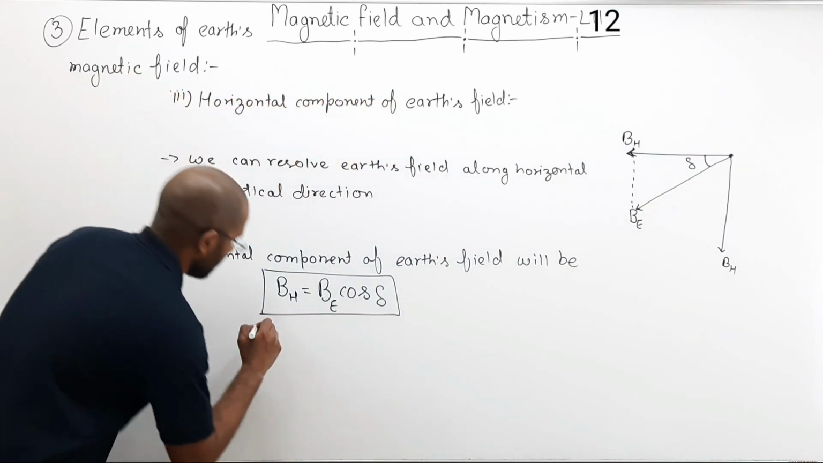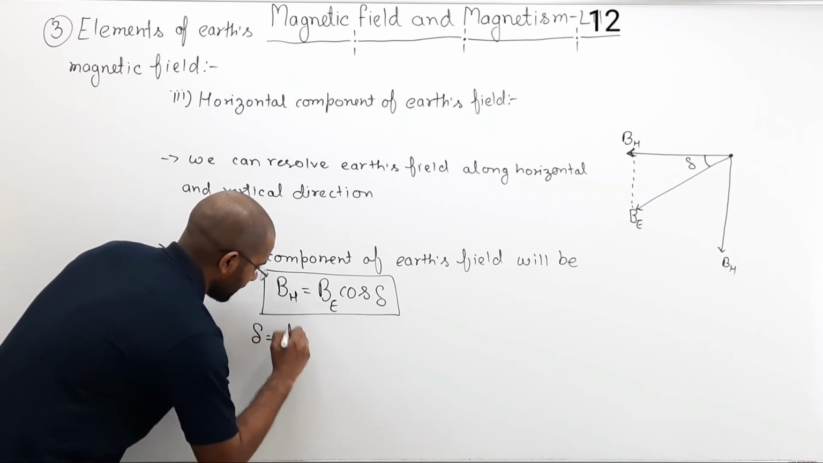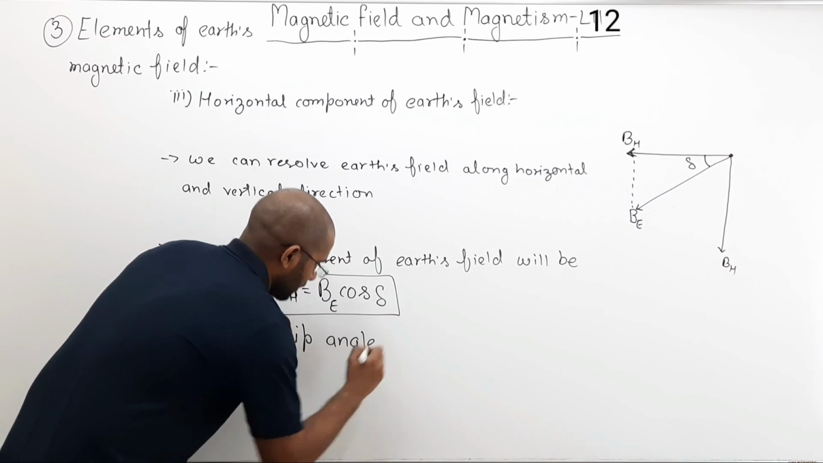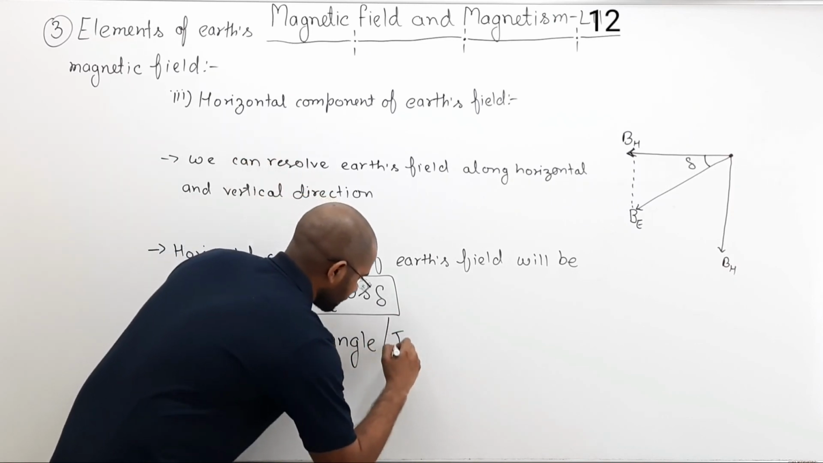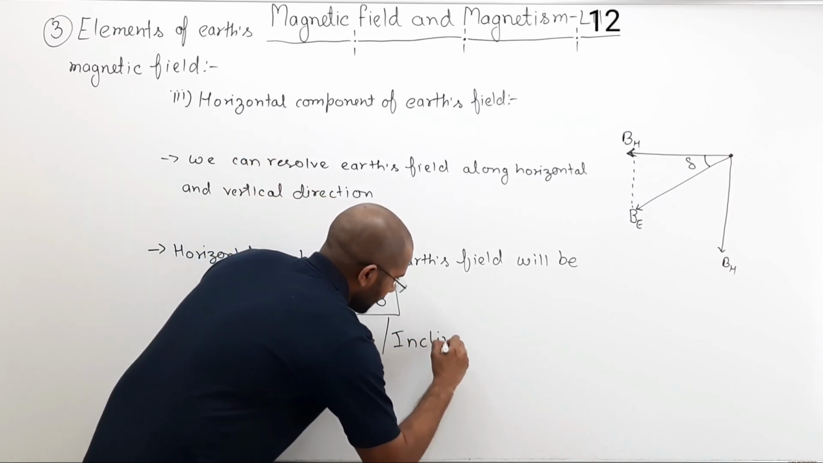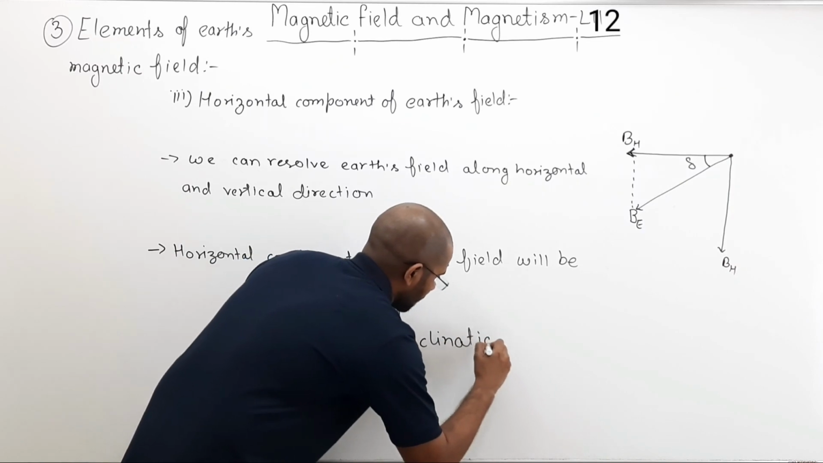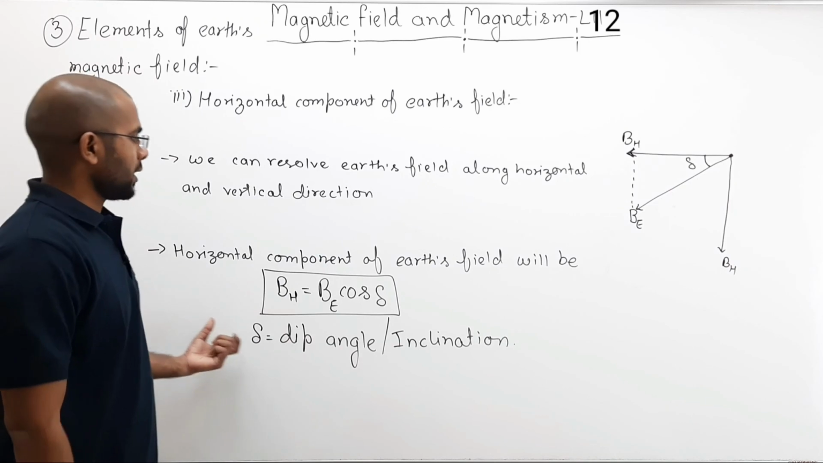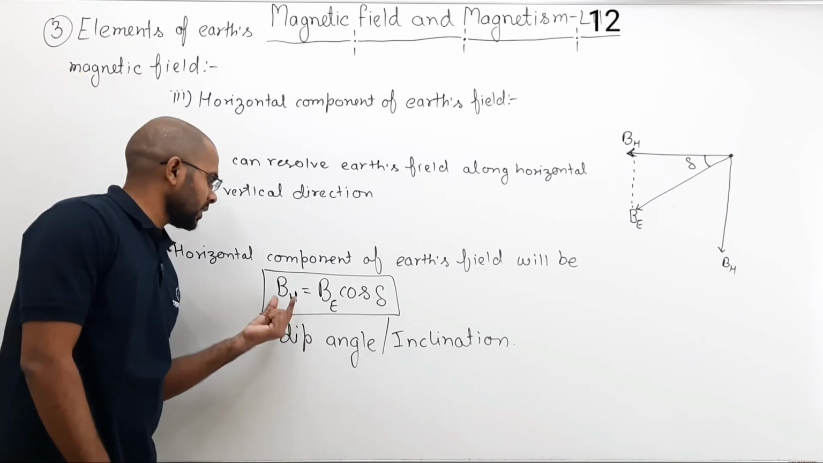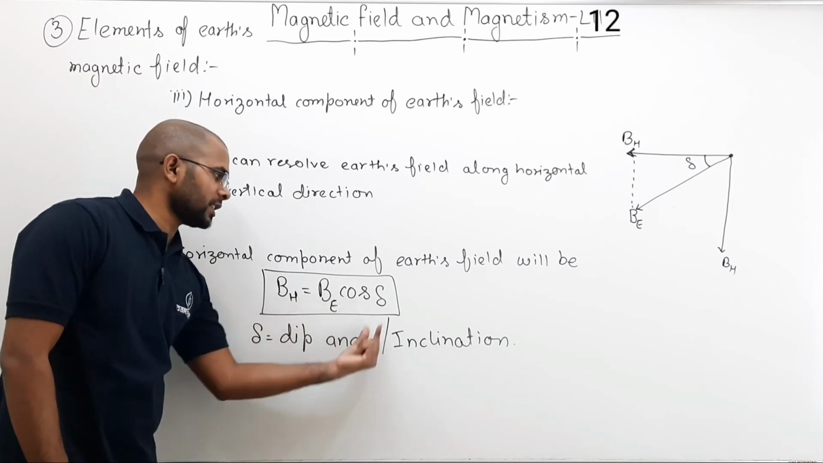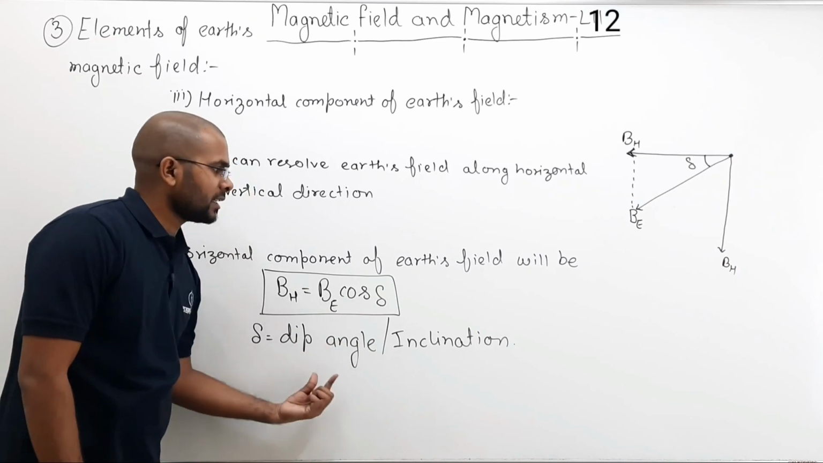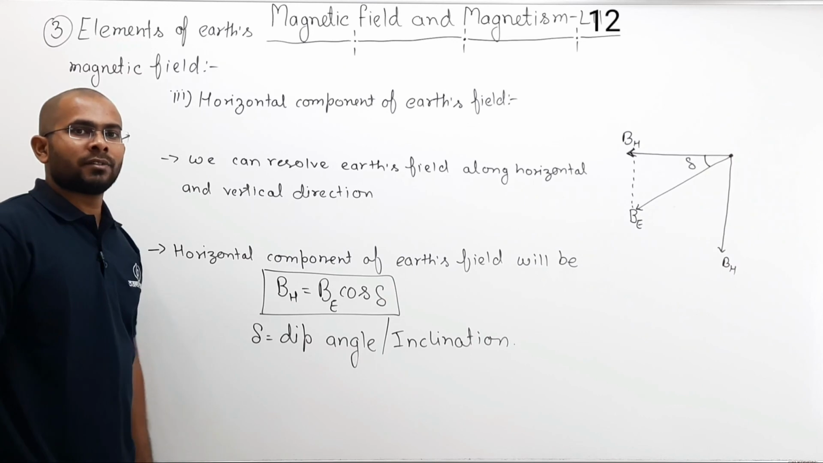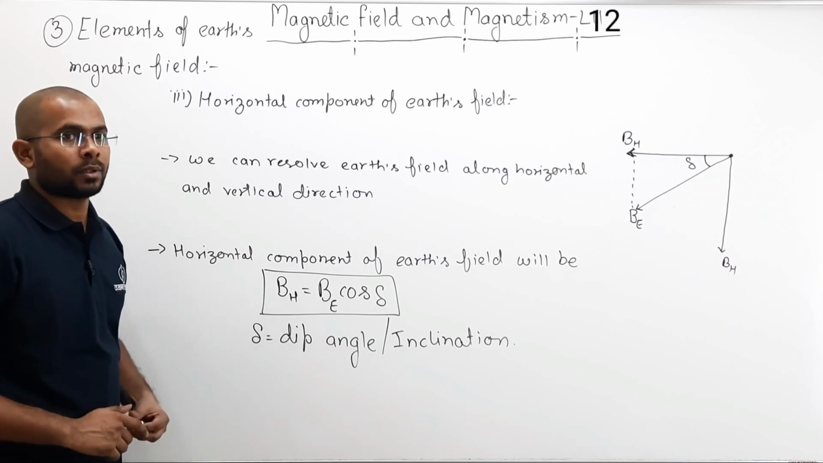So here you can write delta is the dip angle or the inclination. So that way you can find the horizontal component of the Earth's field, which will be what? BH will be equal to BE cos delta, where delta is the dip angle or the inclination. You can pause the video and note it down.